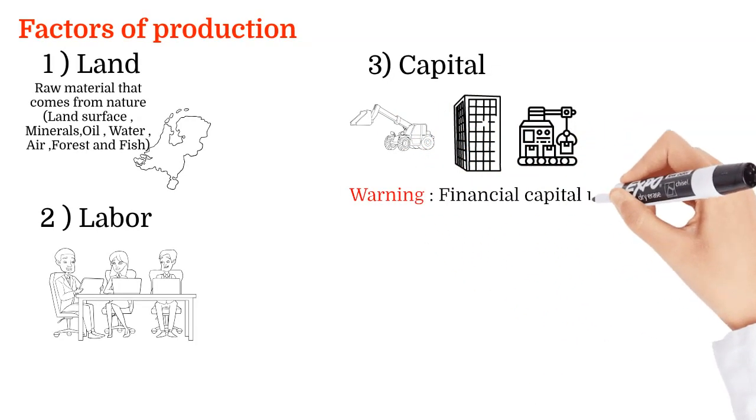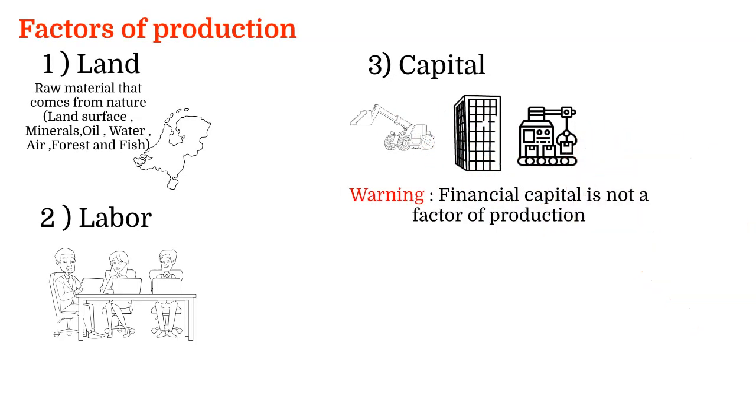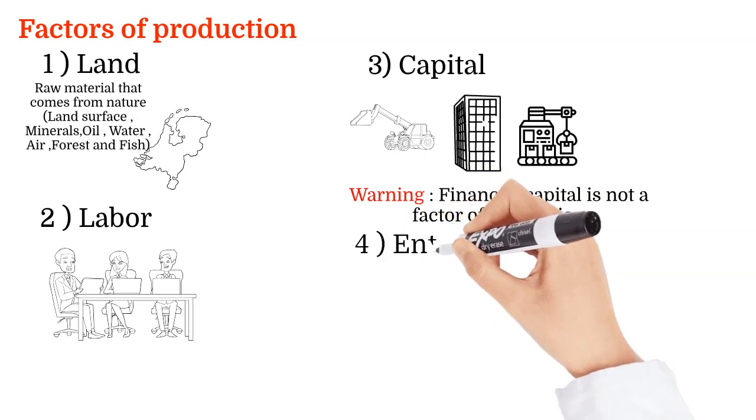Warning: financial capital is not a factor of production. Financial capital means money, but money is not directly involved in producing the product and services. So when we say capital as a factor of production, we don't mean money. Then finally, we have entrepreneurship.